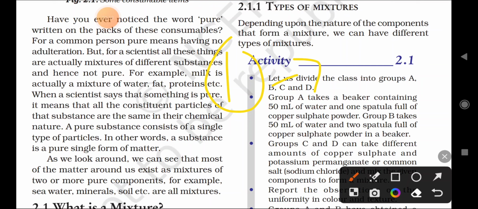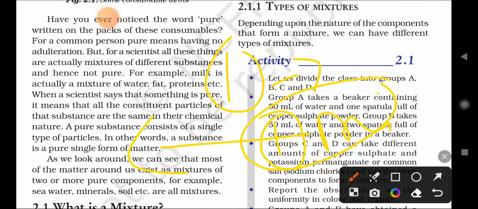For example, milk does not contain only milk; there is other content in it. Actually it is a mixture of water, fat, proteins and other minerals.